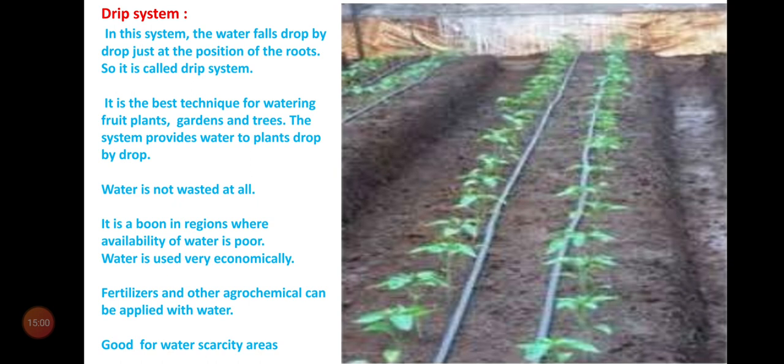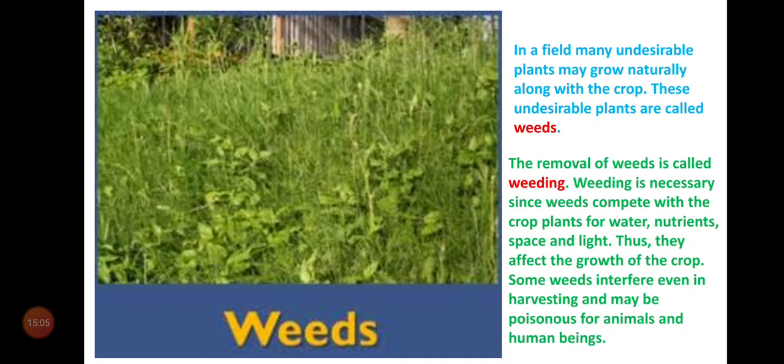This is about irrigation system. Now coming to the children, for example, you observe a flower plant, a potted plant in your house. Around the main plant there are small other plants also. For example, you see the rose plant. Rose plant is the main plant in the pot, but you can find other grass plants and tamarind plant like this. These are not necessary for us.